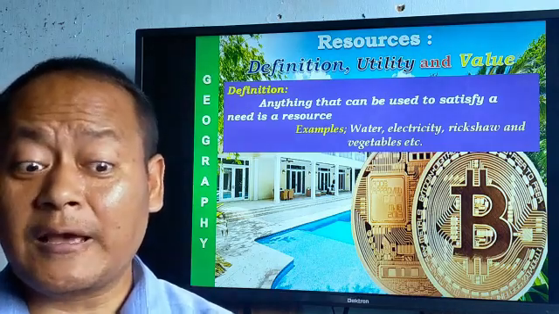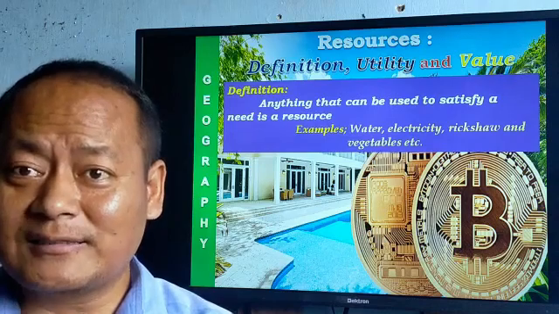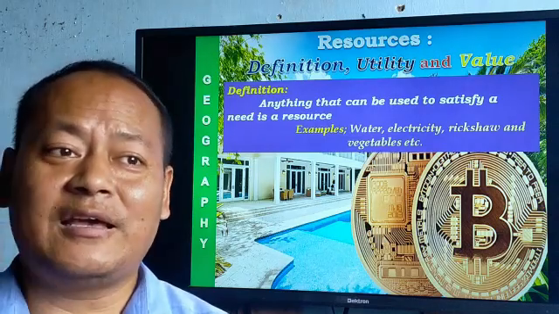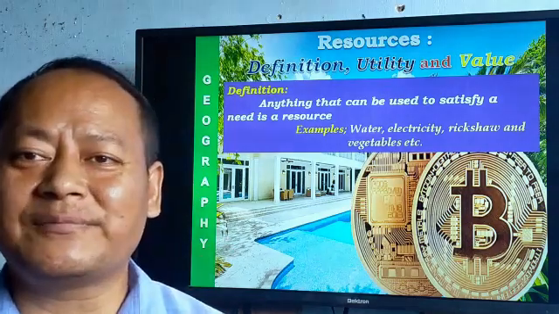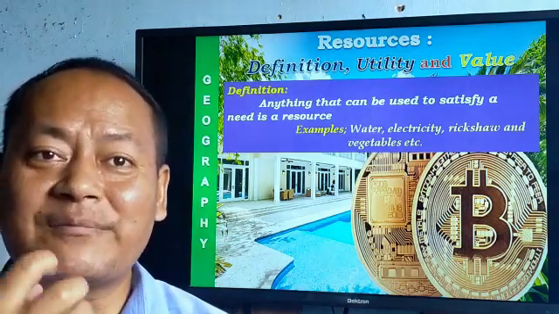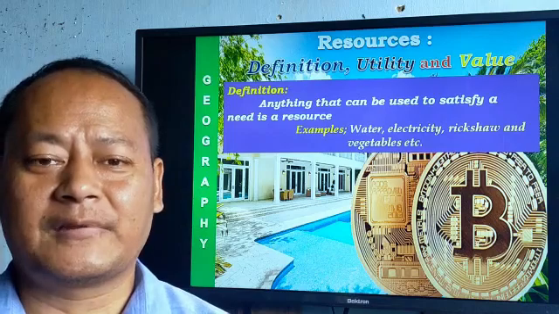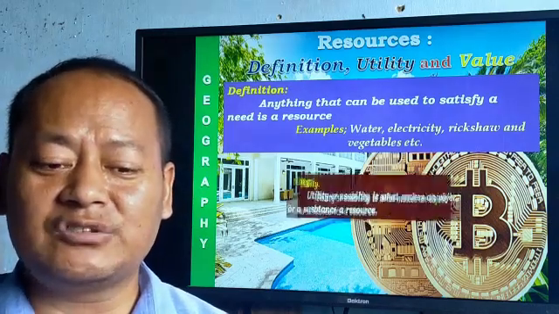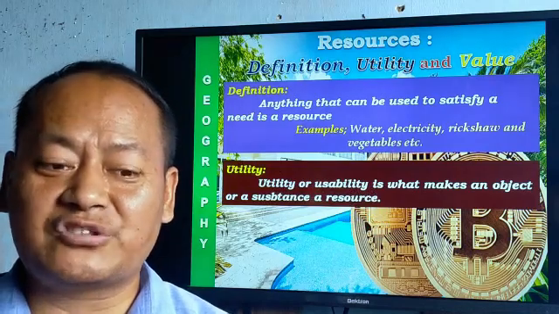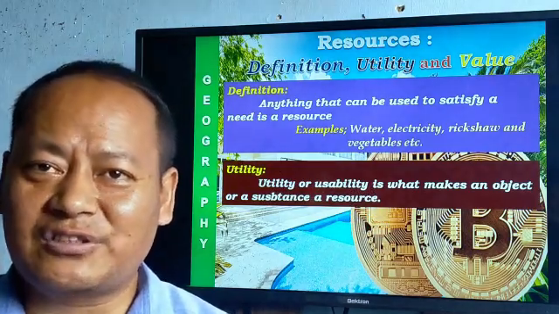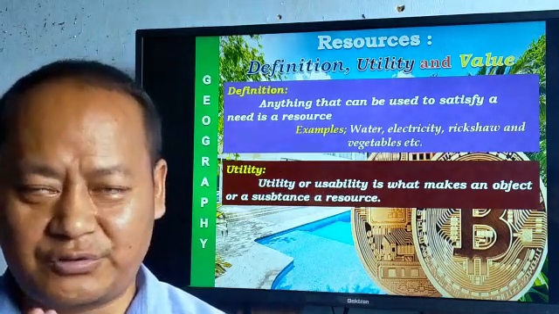In fact, my dear student, the definition doesn't say that they are simply resources, but they are resources when we utilize them and when we find some satisfaction in them. Then what do you mean by utility and usability? Utility or usability is what makes an object a substance or a substance a resource.